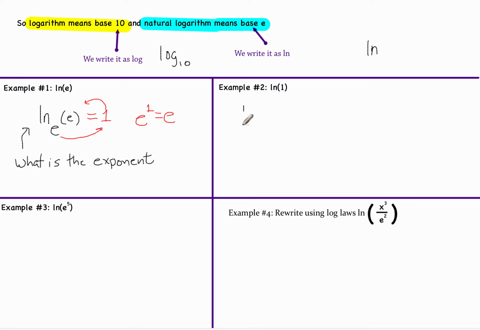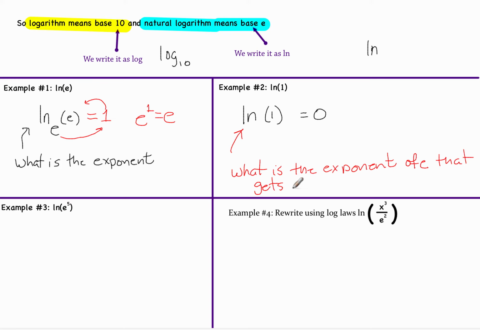Likewise over here. What is the answer to natural logarithm of 1? Well, the answer is 0. That's right, remember. What is the exponent of base e that gets me 1?